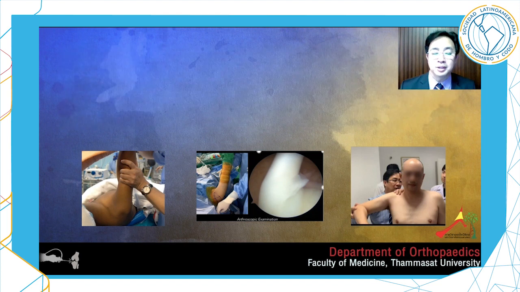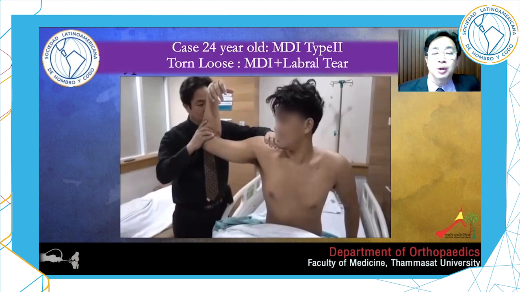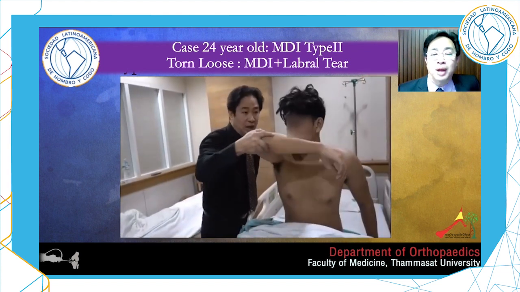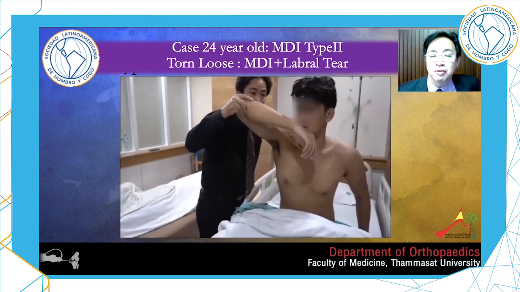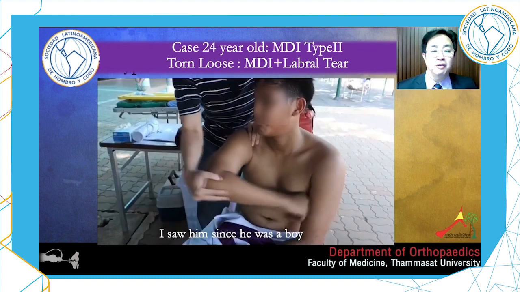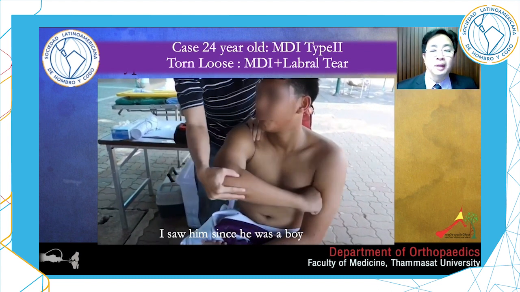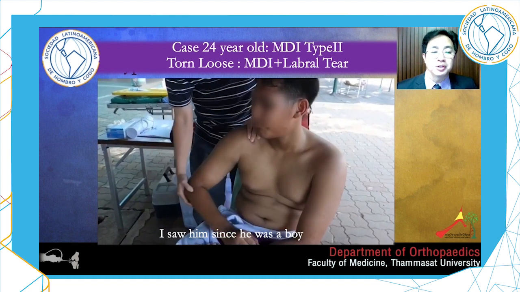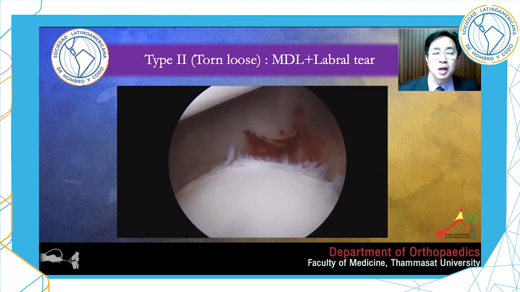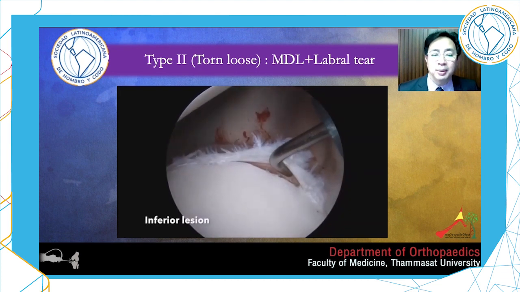Here are some cases. A 24-year-old man, recurrent shoulder dislocation since he was 16. Shoulder examination showed anterior apprehension positive from 45 to 120. Posterior Kim test positive. I first saw him when he was a boy and treated him conservatively for 8 years. MRI had no labral tear. He is very active in sports, and finally, he had a torn labrum.